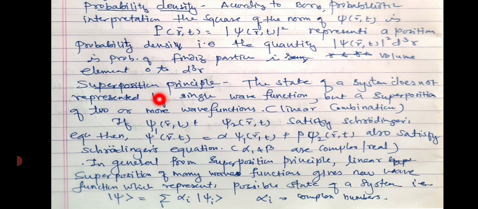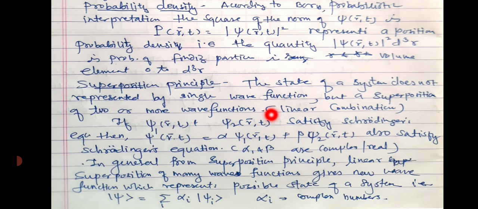Next important point is the superposition principle. So this is for the wave function. As I already mentioned, every wave function that we use in quantum mechanics satisfies the superposition principle. What is that superposition? The state of a system is not represented by a single wave function, but it is a superposition of two or more waves.